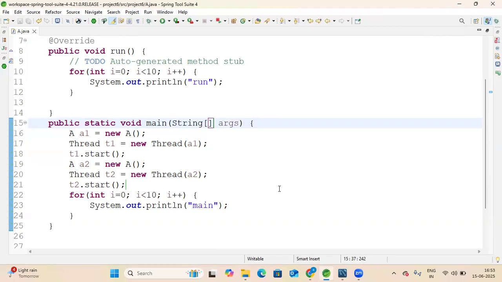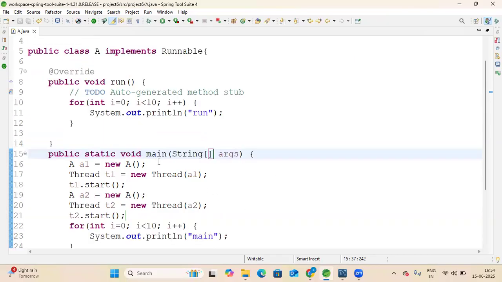Let me show you the example. There are many threads working. Then you can use notify for notifying the other thread, and wait for the previous thread. First, let me execute myself and wait for 10 minutes. Then I will complete my execution, then I will notify you, and then you will start running. So that is the meaning of wait and notify. Let me show you a small example of wait and notify.